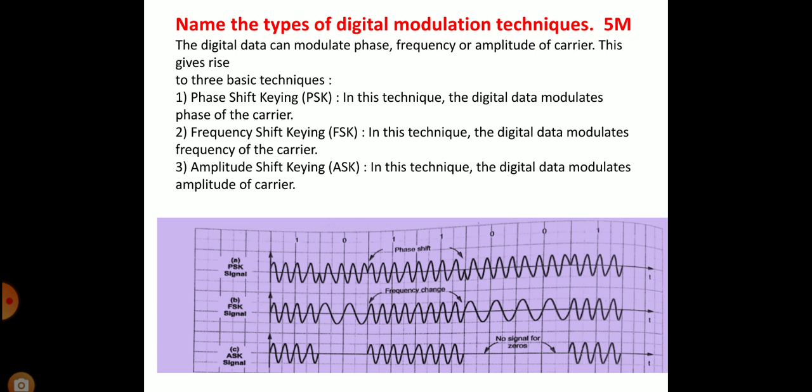In PSK, the digital data modulates the phase of the carrier. In frequency shift keying, the digital data modulates the frequency of the carrier. In amplitude shift keying, the digital data modulates the amplitude of the carrier. The figure below shows the different waveforms of PSK, FSK and ASK.